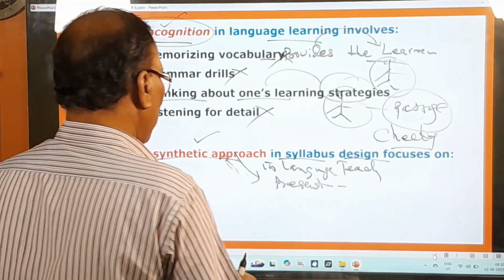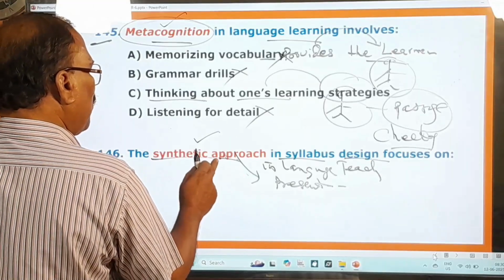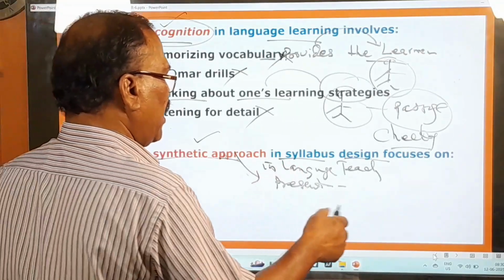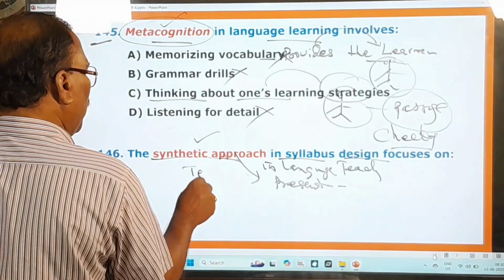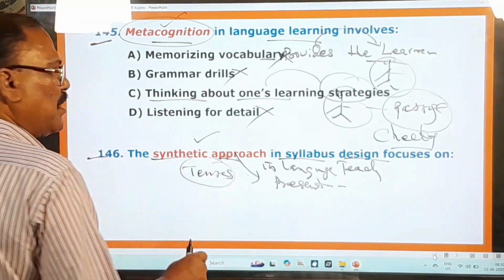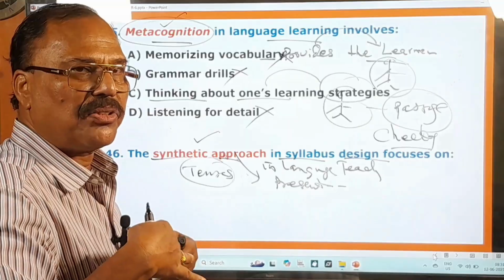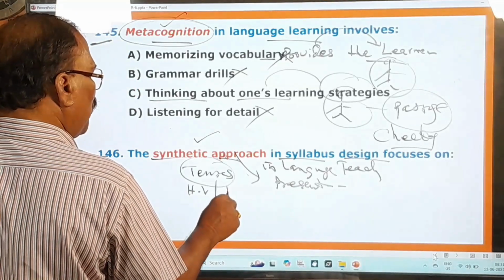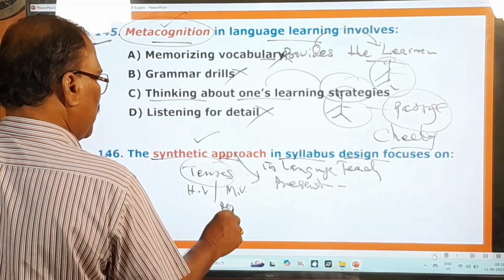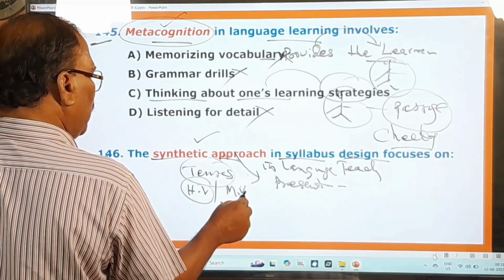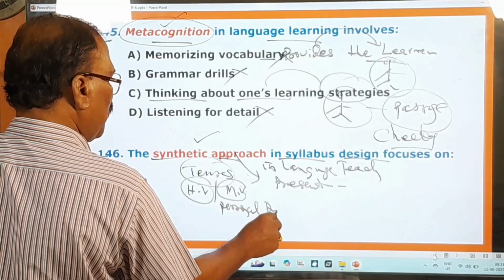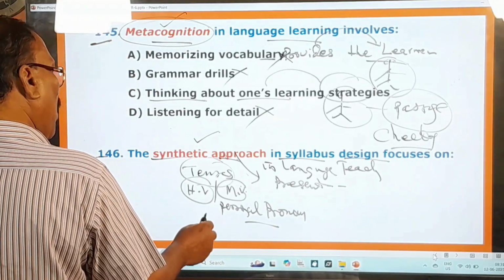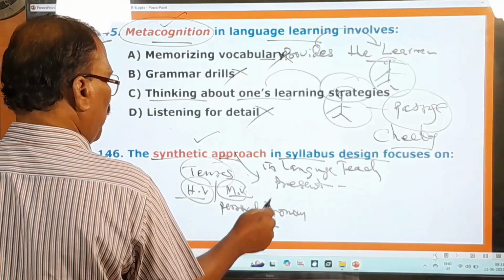But that means first of all it involves presenting the individual language items. So before I take up the tenses, I don't teach the students tenses straight away, but first of all I teach them about the helping verbs, about the main verbs, and later on personal pronouns, because to learn the tenses you need the help of personal pronouns. So I teach them separately about the helping verbs, the main verbs, and the personal pronouns.